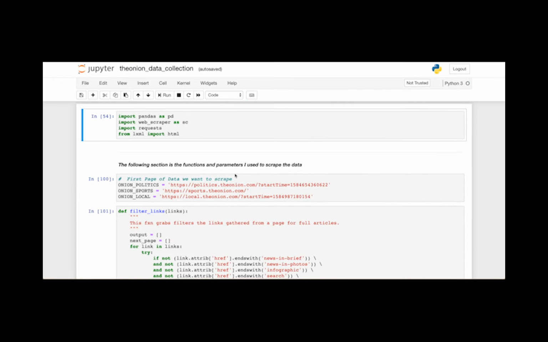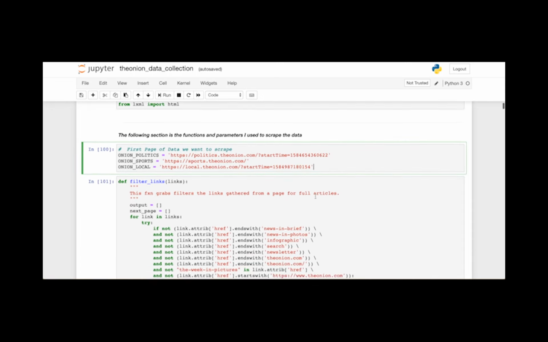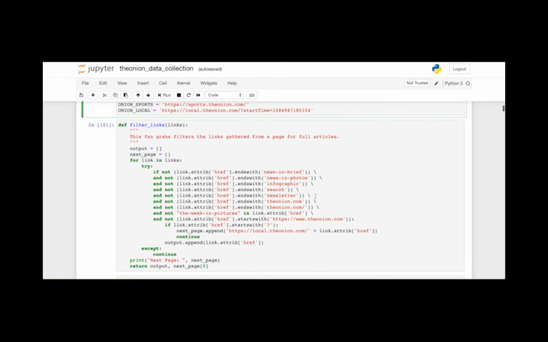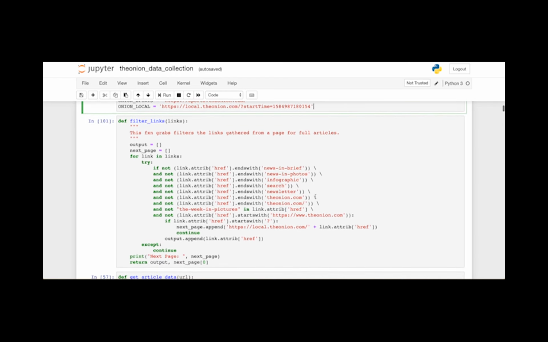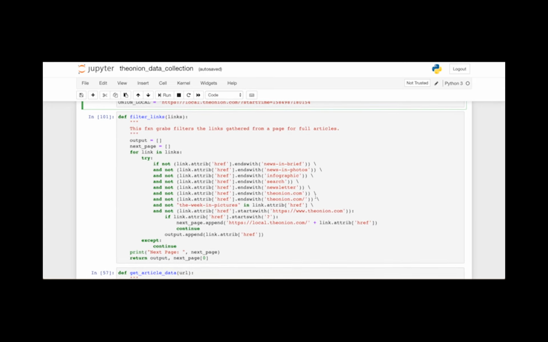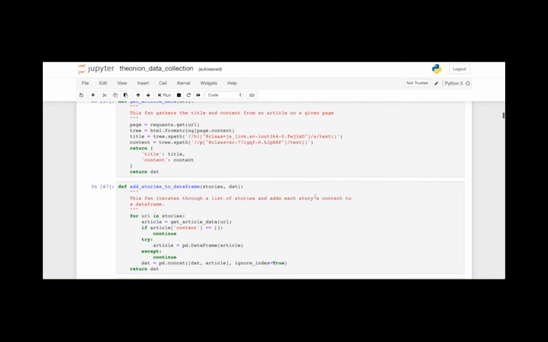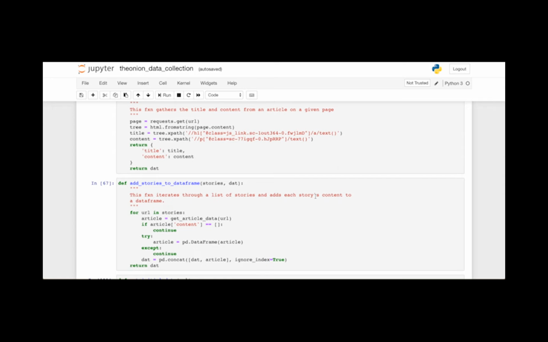Our web scraper essentially started at 3 of the Onion's main article type pages: politics, sports, and local. We took the links from each page and created a list containing links to each article whose headline was displayed on that page, along with the URL to the next page, and returned them together. We then used the get function from the requests library to scrape the content from each page in the list individually. We used the HTML function from the LXML package to find the paths in the raw content to retrieve the title and article content we wanted.